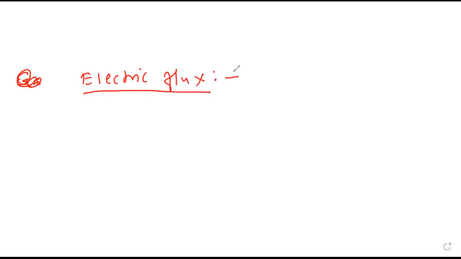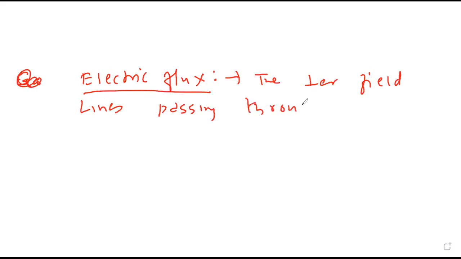What is electric flux? The amount of electric field lines passing through a substance. Perpendicular field lines? Yes, sir. The perpendicular field lines passing through the surface. Field lines passing through a surface is called electric flux.